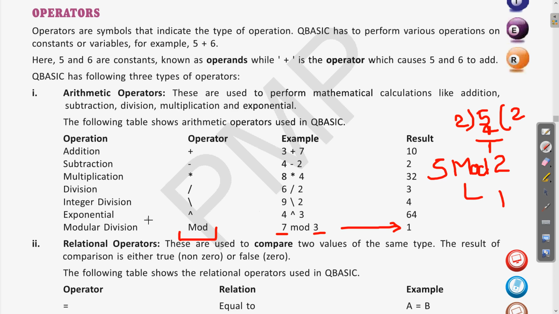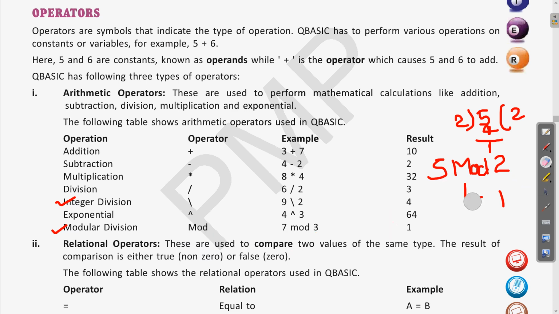So few of these are different from the mathematical operators. For example, in the maths you don't read this integer division, then this mod division. So here in this computer, or you can say in the QBasic, we use some other arithmetic operator according to the different programming language which we study.